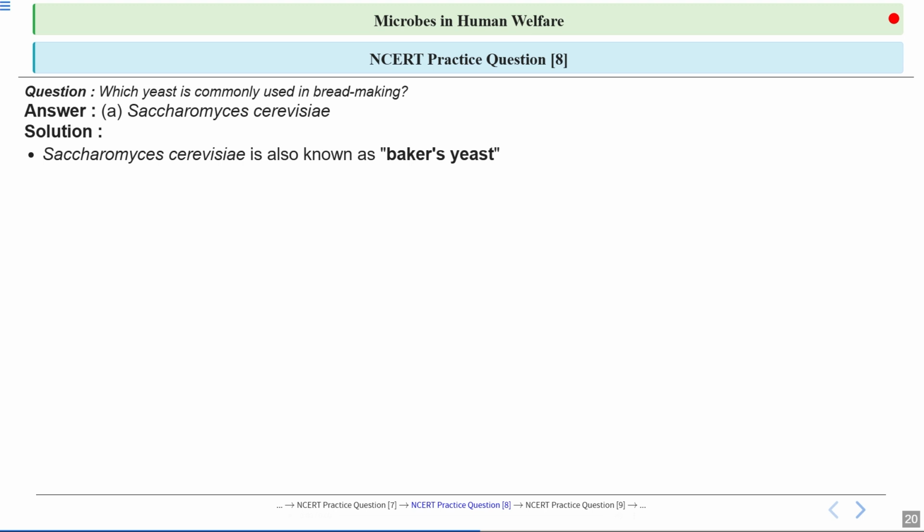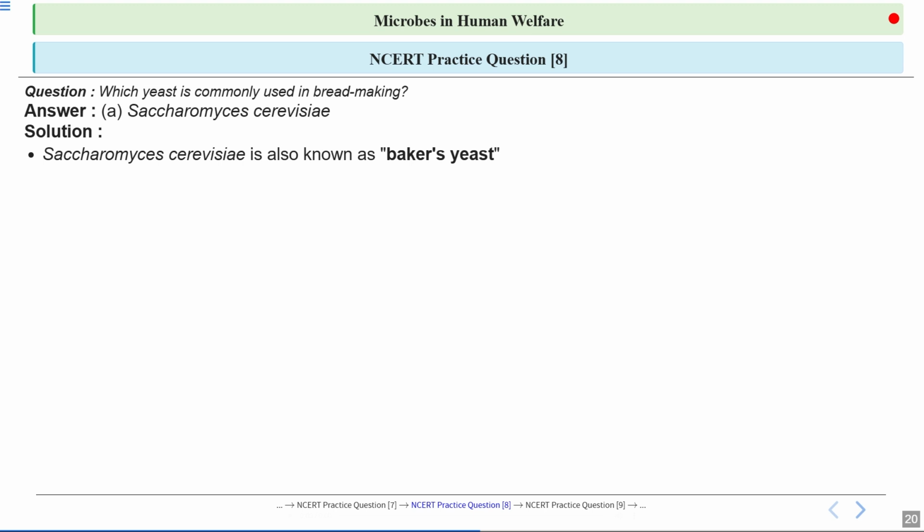Now what does yeast do? Yeast feeds on the sugar present in the dough. It is basically fermenting the sugar present in the dough. And which kind of fermentation is occurring? Alcoholic fermentation. In alcoholic fermentation, alcohol and carbon dioxide are produced. Clear?